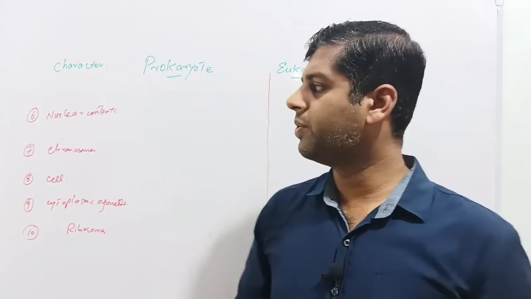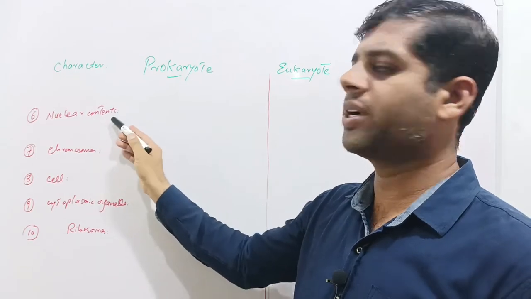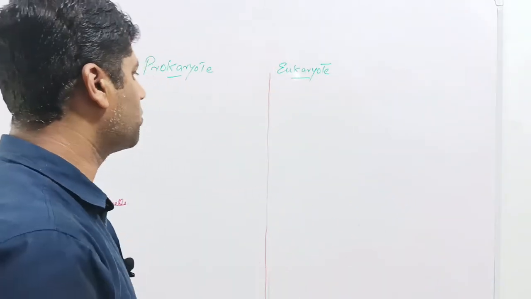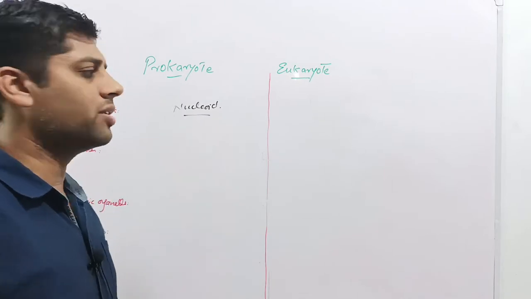The next difference between prokaryotes and eukaryotes is the nuclear contents. In the case of prokaryotes, the nuclear contents, the genetic material and chromosomes, are lying in the nucleoid region in the cytoplasm.